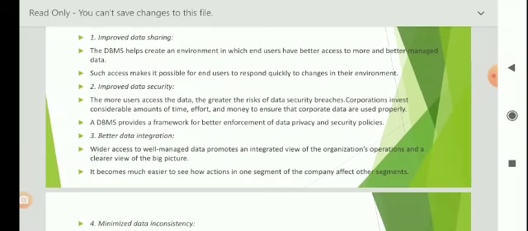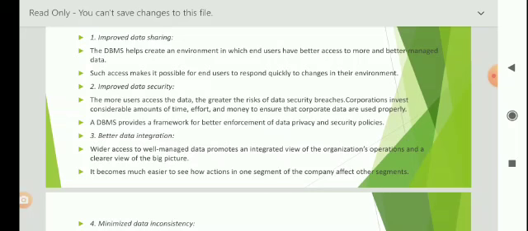Next one, improved data security. The more users access the data, the greater the risk of data security breaches. Corporations invest considerable amounts of time, effort, and money to ensure that corporate data are used properly. A DBMS provides a framework for better enforcement of data privacy and security policies.